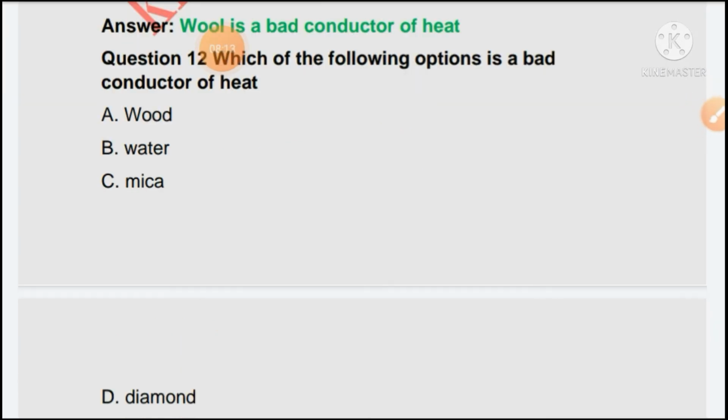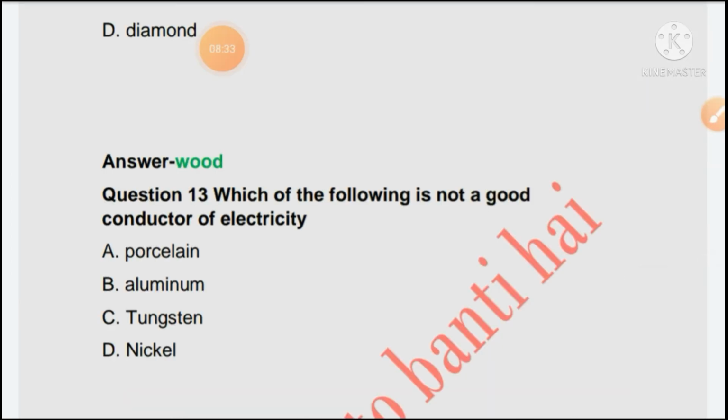Next question is, which of the following options is a bad conductor of heat? Wood, water, mica or diamond? So the right answer of this question will be wood.